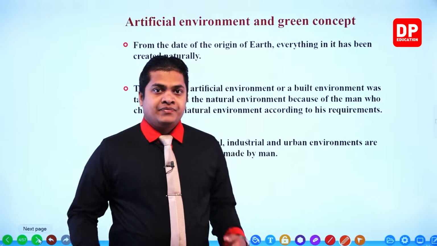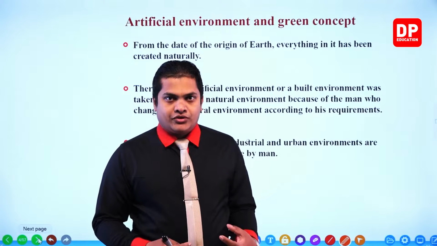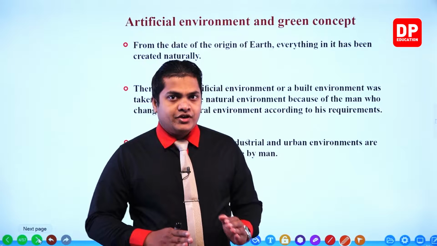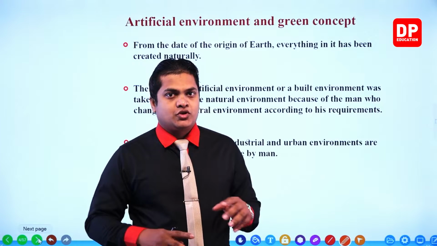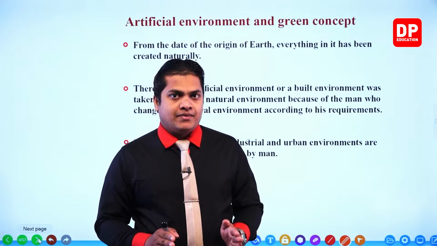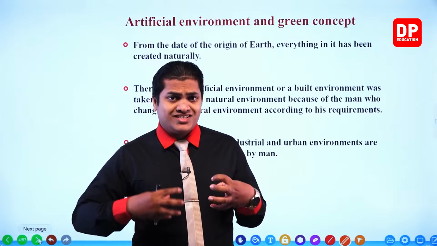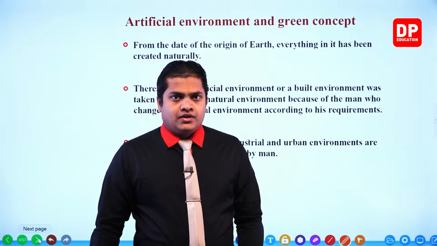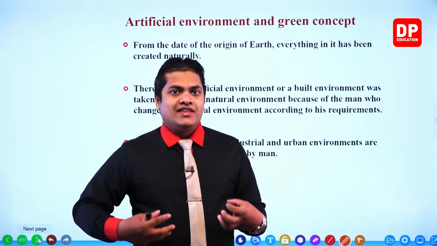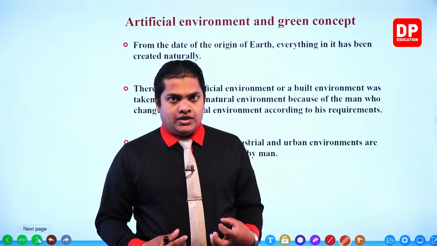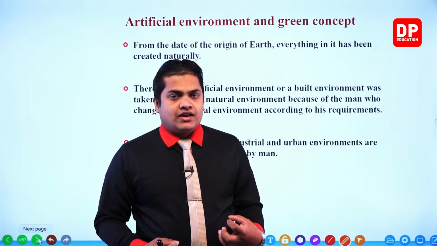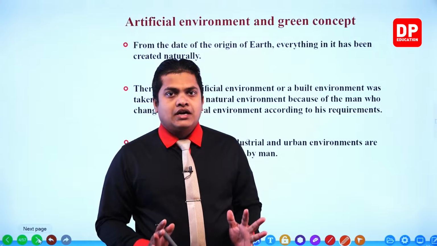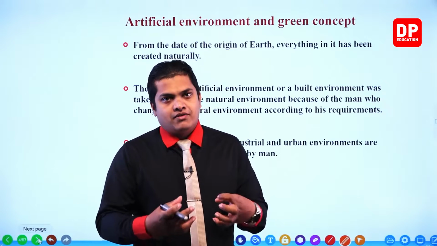Now what has happened? As time passed, my dear children, right? When humans evolved into modern humans, from apes to modern humans, humans changed the natural environment according to their will so that they can live their life with ease. Okay, so because of that, the natural environment was converted into an artificial environment, a built environment.